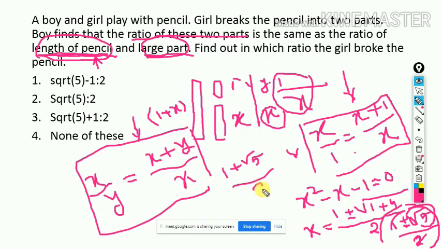So our ratio will be, this was the larger part X and this is the smaller part 1. So our ratio will be root over 5 plus 1 is to 2. So the answer will be root over 5 plus 1 is to 2. Clear? So this kind of problem, in this kind